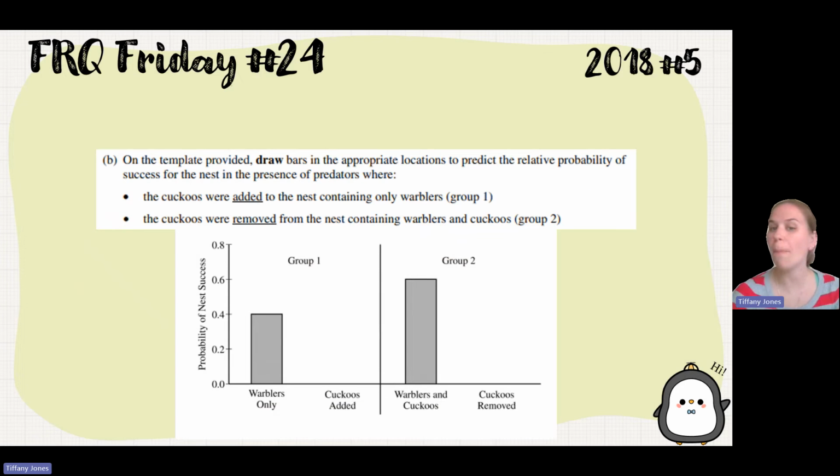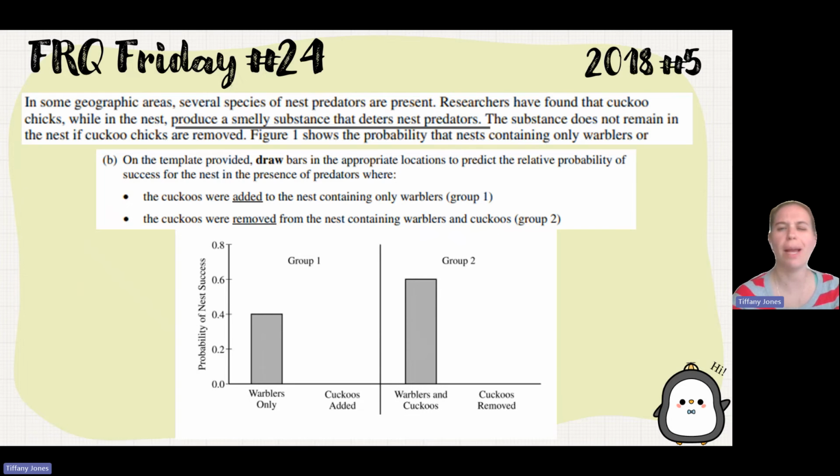On the template provided, draw bars in the appropriate locations to predict the relative probability of success for the nest in the presence of predators, where the cuckoos were added to a nest where there were only warblers, or the cuckoos were removed from a nest that had warblers and cuckoos. And so as a reminder, they found that the cuckoos made this smelly substance that deters the nest predators. So if there's a predator present, then we're going to expect that when we add the cuckoo birds, the probability of nest success is going to increase because of the fact that it has that smelly odor that's going to cause those predators not to attack.